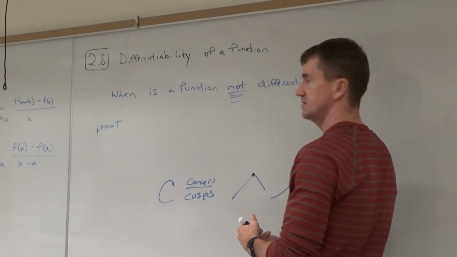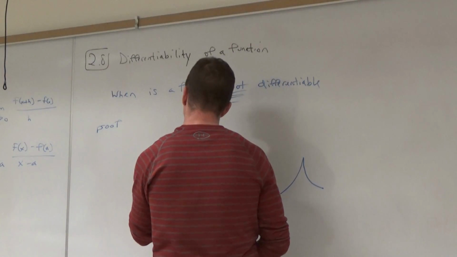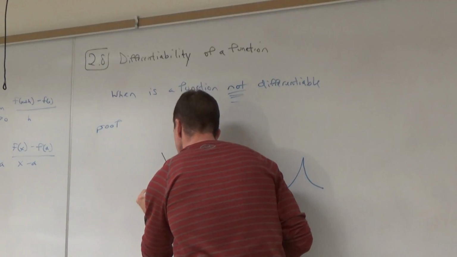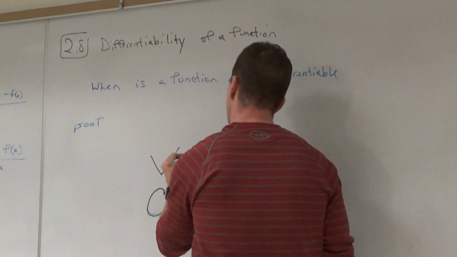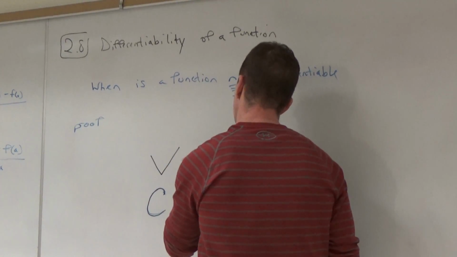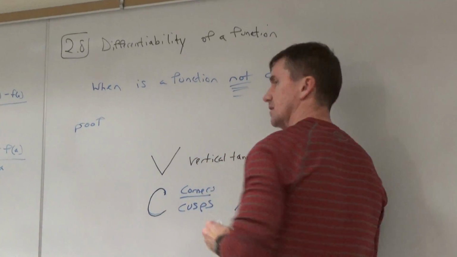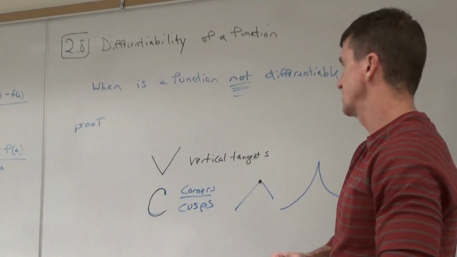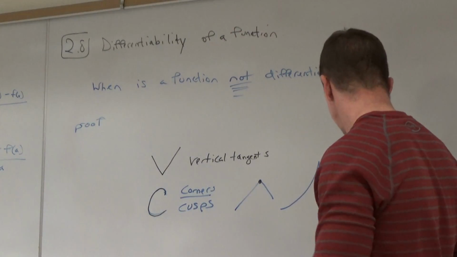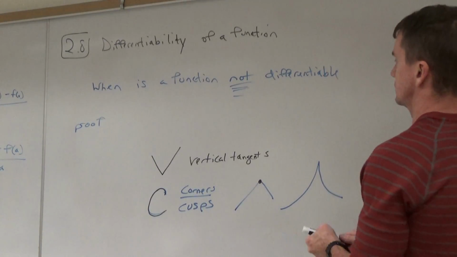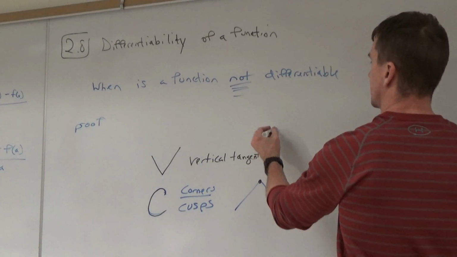Hey, so when C, corners, cusps, I got two more letters for you. The next one is V. V for vertical tangents. All right, what do we mean by vertical tangents? I'm going to give you an example of a function, and here's my example for vertical tangents.